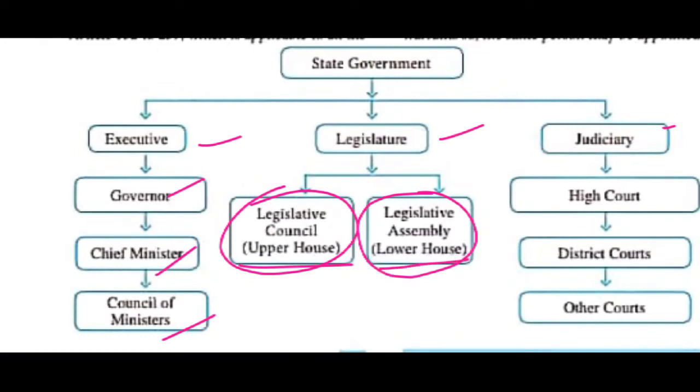Okay, children. Under the legislature, there are two houses. One is the Legislative Council, the next one is the Legislative Assembly. The Legislative Council is otherwise called the upper house, and the Legislative Assembly is otherwise called the lower house.